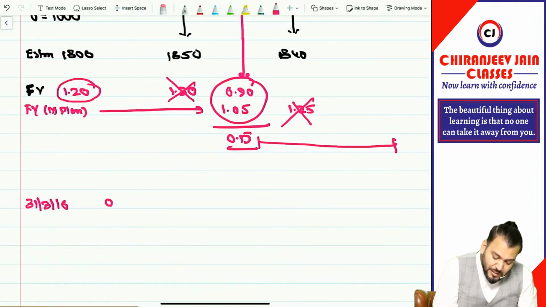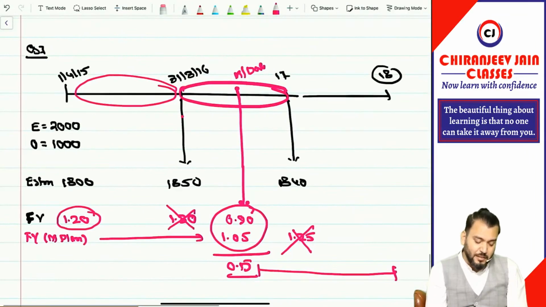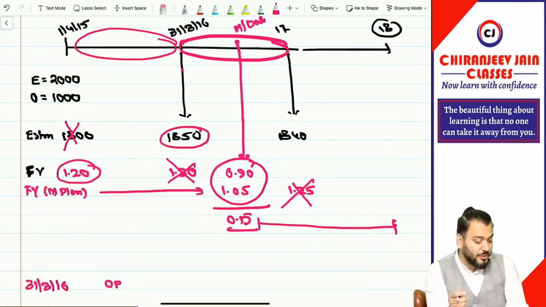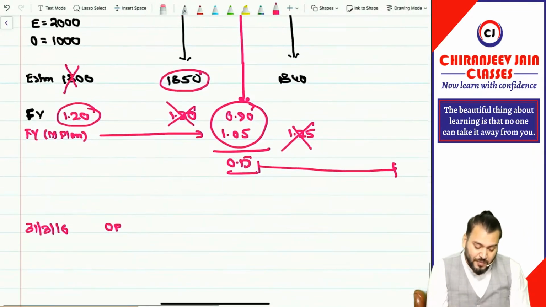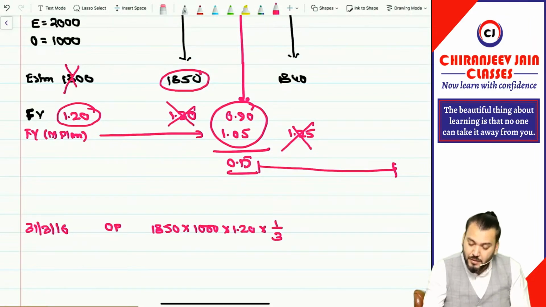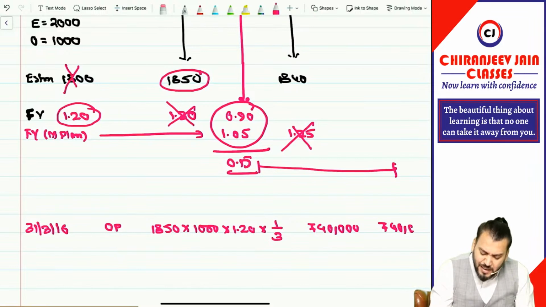Correct. Now always we'll calculate for the original plan and the modified plan. In the first year there is no modification, so only the original plan will be taken. OP means original plan. How many employees? This employee number is not at all important. We'll take the employee estimation at the end of the first year, because we calculate expense at the end of the first year. So we'll take 1850 employees. Number of options is 1000. Fair value is 1.20. We'll divide by 3. So 1850 into 1000 into 1.2 divided by 3 comes to 7,40,000. Got it now? Do you understand? 7,40,000. First year is very easy.